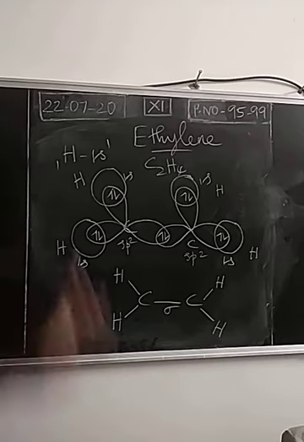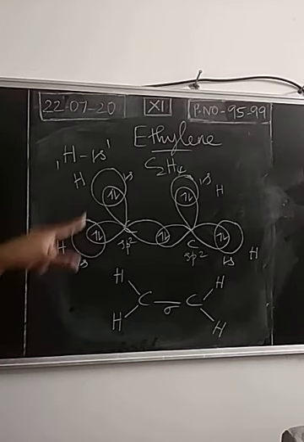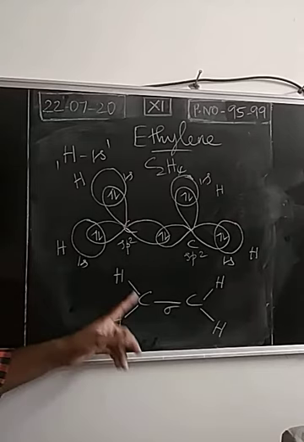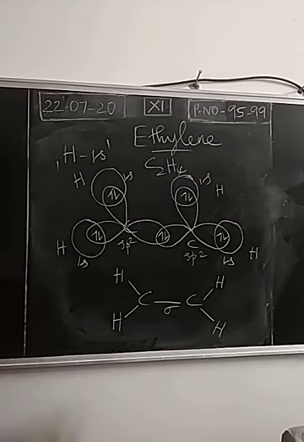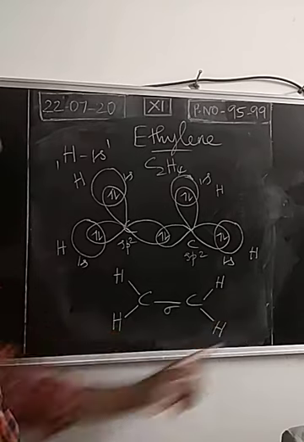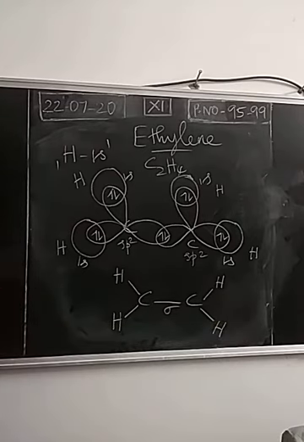Then the remaining 2 sp2 hybridized orbitals of both the carbon atoms are overlapping with the 1s orbitals of hydrogen atoms. So there are 4 covalent bonds with the hydrogen atoms. Each carbon is making a sigma type of covalent bond with the other carbon atom. So overall, 4 hydrogen atoms are bonded with carbon atoms by a single covalent bond. The bond is a sigma type of bonding.